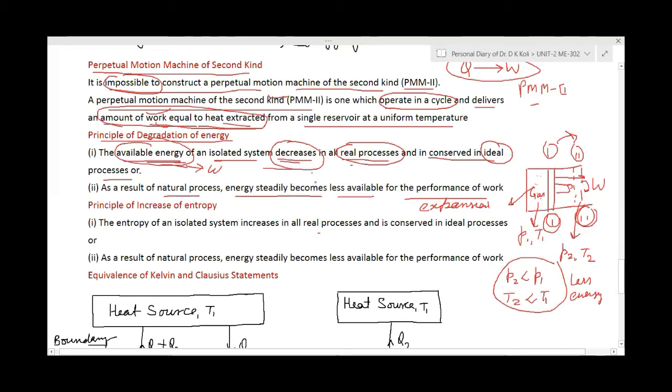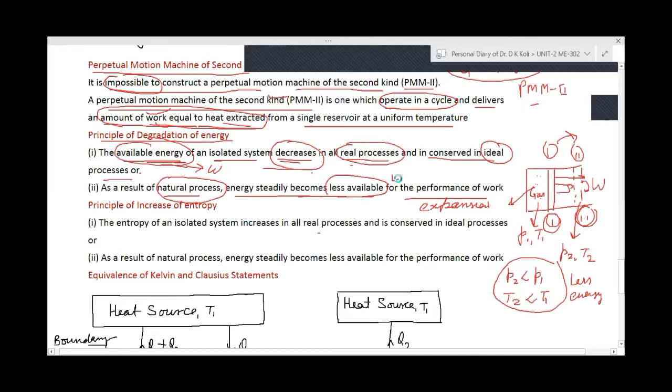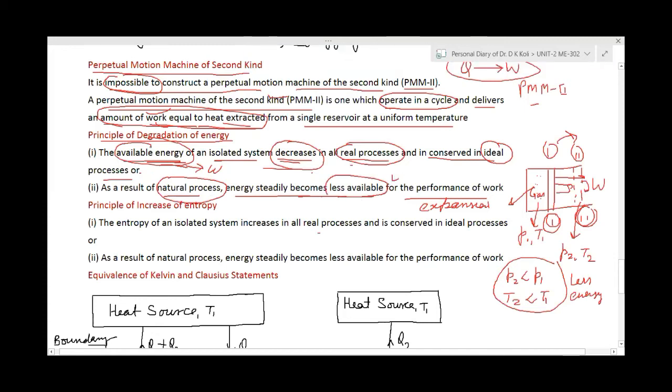So this is the meaning. As a result of, similarly here also it says, as a result of natural process, meaning a process occurring naturally. It is also a real process. In this process also, energy will be less available. If any system passes through any process, energy will be less available. This is the law called the principle of degradation of energy. If the level of energy decreases, it means what is happening? Degradation of the energy is there. Energy will be degraded.